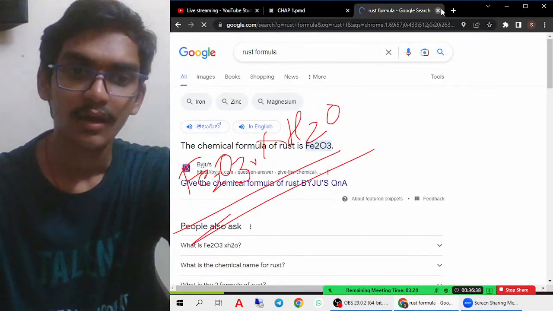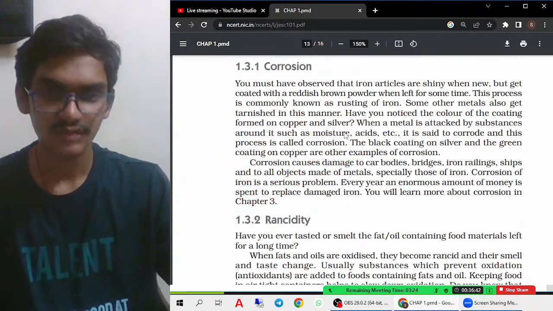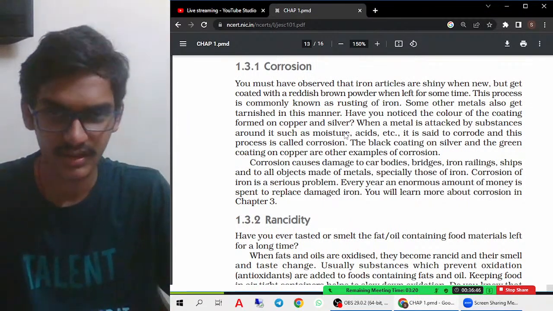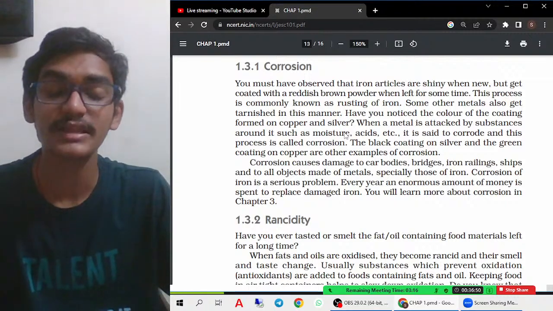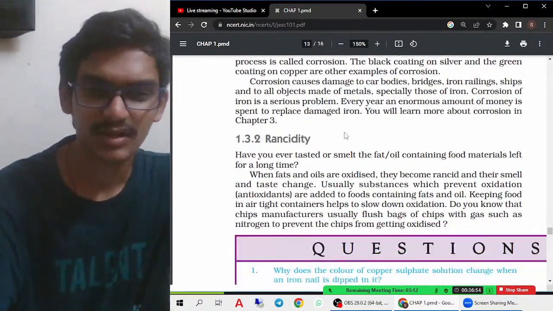Fe2O3·xH2O. That is the formula of rust. Rusting is a type of corrosion wherein iron gets rusted when it is exposed to oxygen and moisture present in the atmosphere. That is called rusting. They form a brown, flaky substance called rust. So this is also a very serious problem.